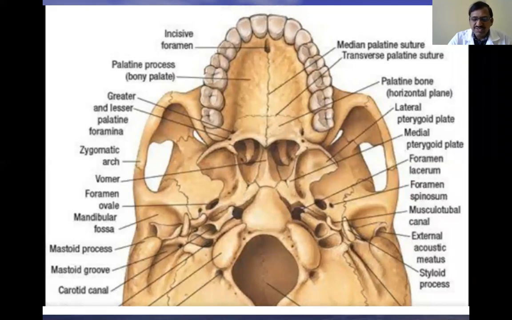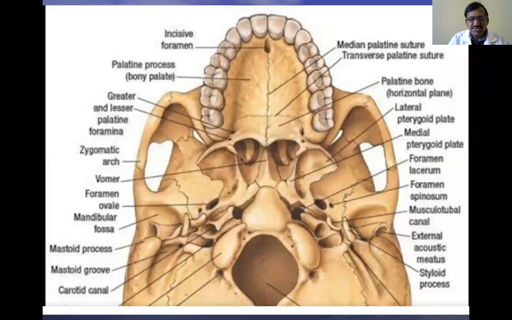At the same time, the mandible is the only movable bone of the skull except the ear ossicles, that is malleus, incus, and stapes, the three small bones present in the middle ear. Except those bones, the mandible is the only movable bone, and it is responsible for mastication, sometimes speech, and side-to-side movements. We are going to discuss these in detail. That is why we are going to study the mandible.